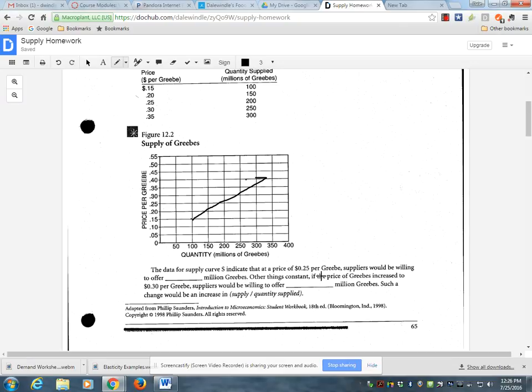How much would suppliers be willing to offer? You can just look at the chart here. Then we got a new price and a different quantity. Such a change would be an increase in quantity supplied, not supply. Supply would mean there's a whole new schedule, a whole new curve. All we're doing is moving up and down this curve.